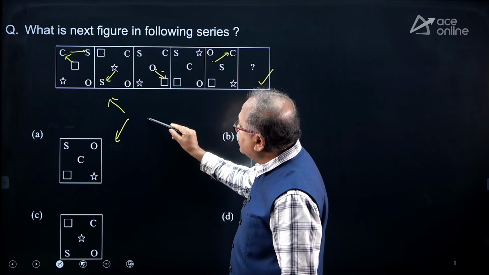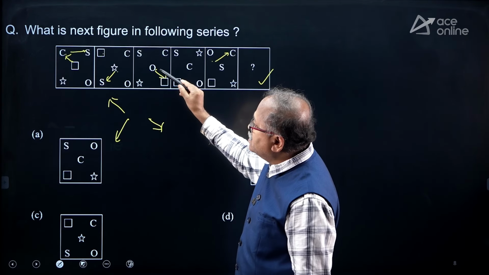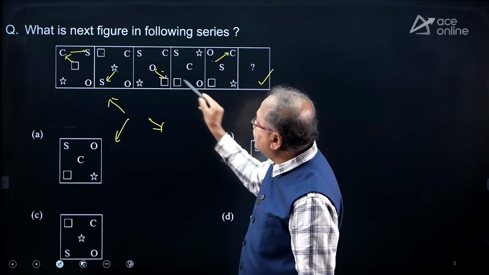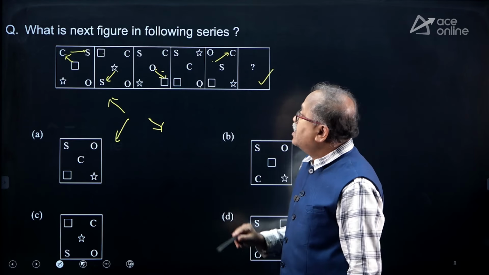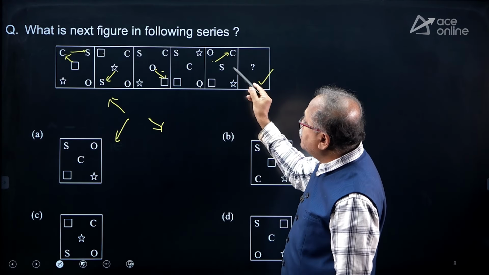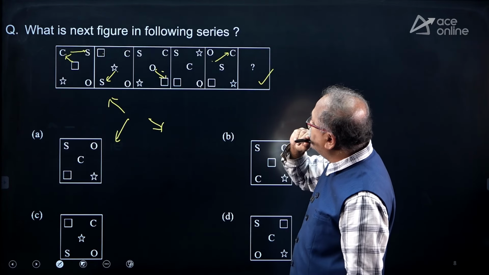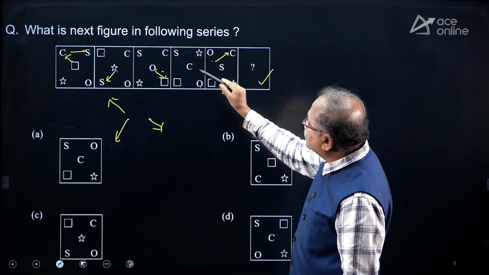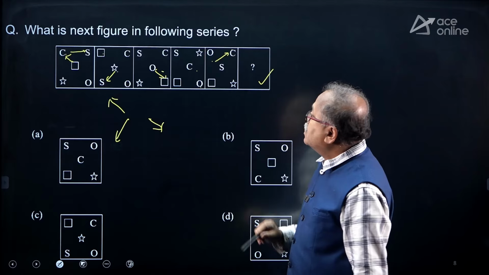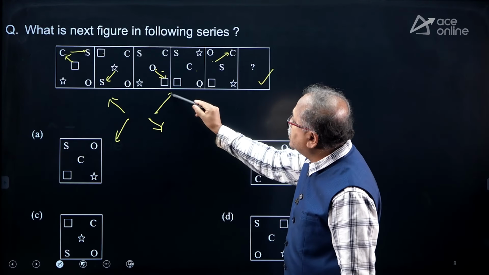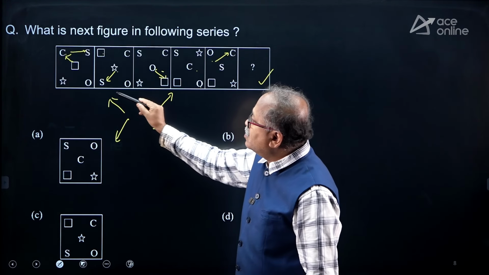Now, when I come over here, the third replacement is this. Whatever the middle figure is, it comes over here. And if I go to the next one here, then where should the S go? C comes over here. So, where C comes over here, S should go over here.